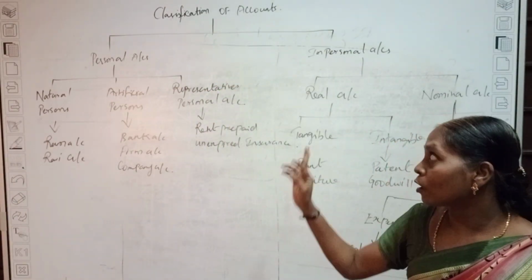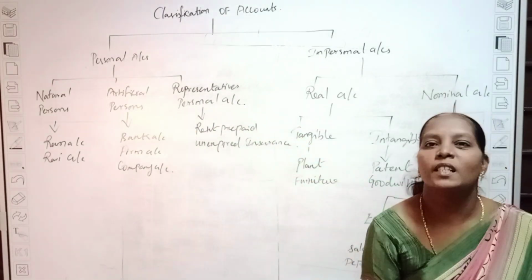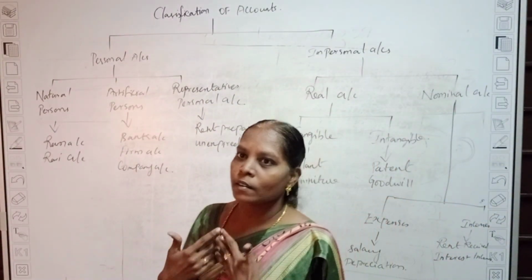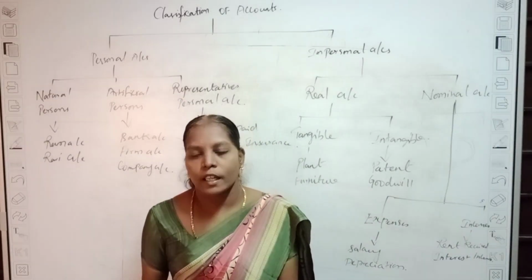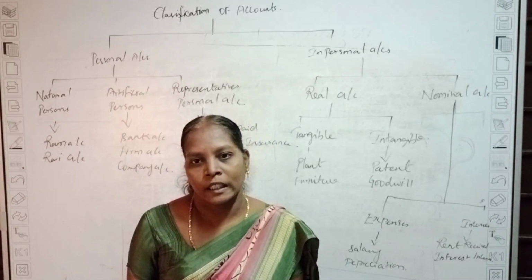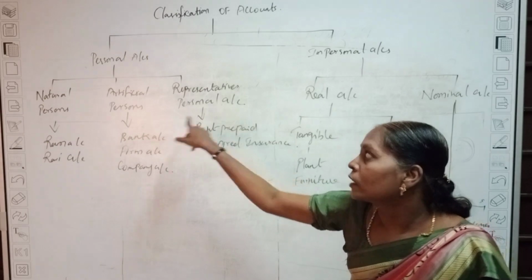Classification of accounts: there are two types. One is personal account and another is impersonal account. Personal account means the account is about a person. Every person you consider, if you are keeping an account about them, that is called a personal account. Personal accounts are divided into three types.